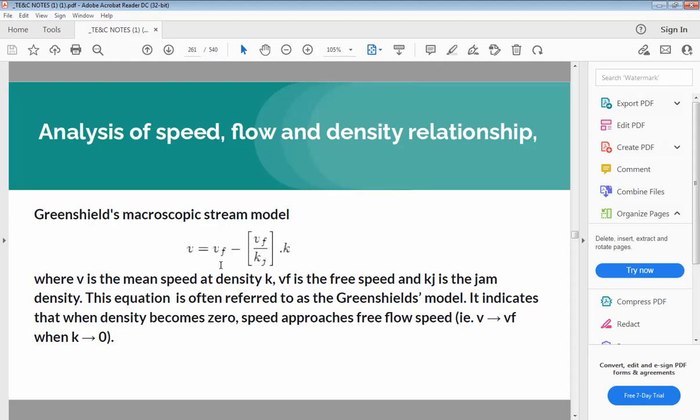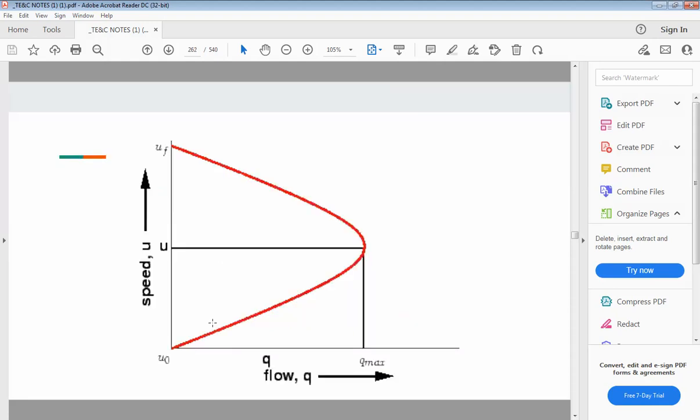That is analysis of speed, flow means volume, and density relationship. So as all of you know, the velocity according to Greenshield is given by v is equal to vf minus vf into k divided by kj.